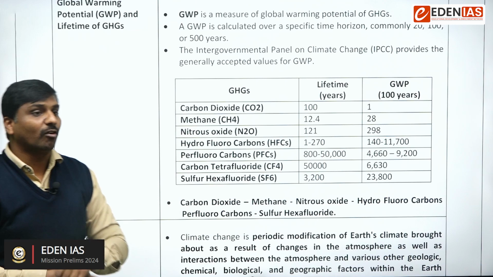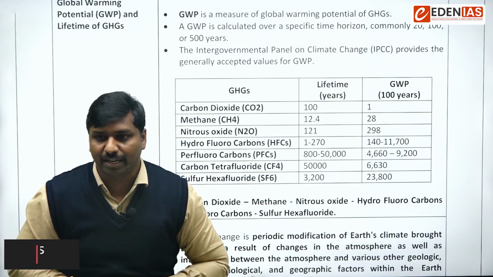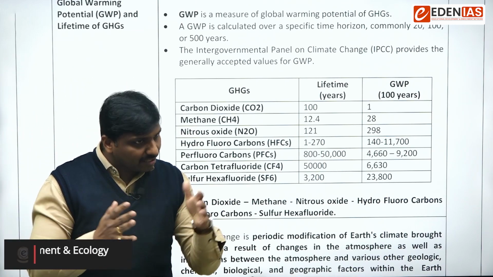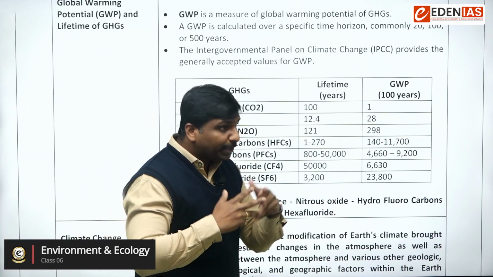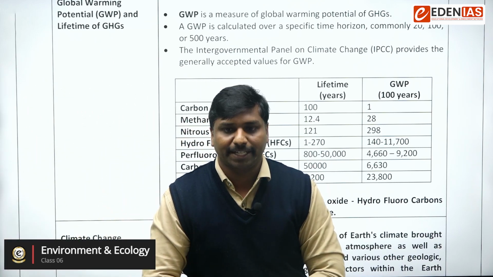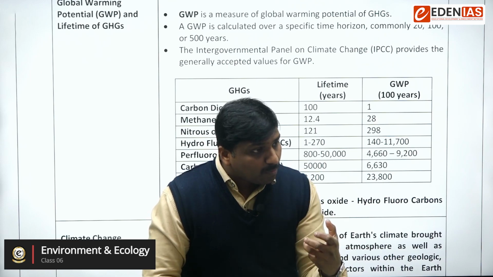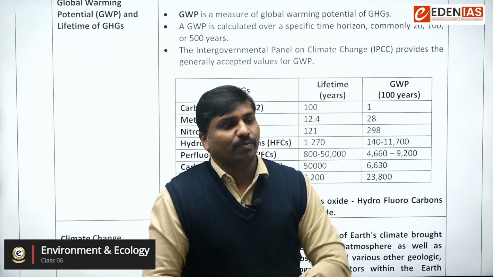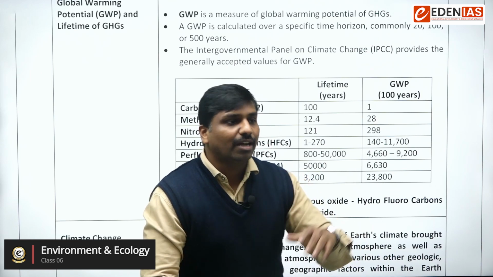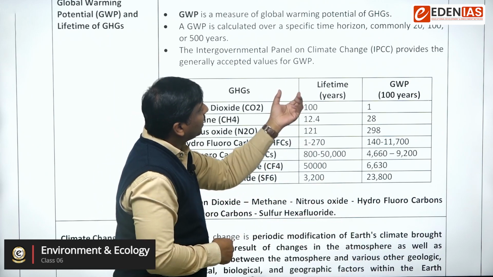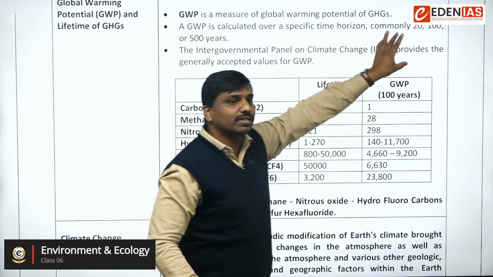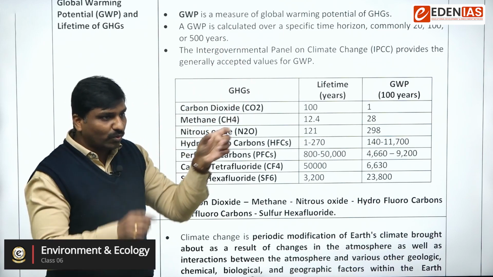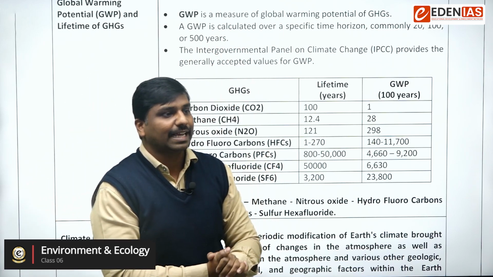That is the global warming potential of various greenhouse gases. So we have various greenhouse gases and these greenhouse gases have the potential to cause global warming. This global warming potential is usually measured over a period, and that period commonly would be in a range of 20 years, 100 years, or 500 years. So usually we will calculate and keep this as a parameter.